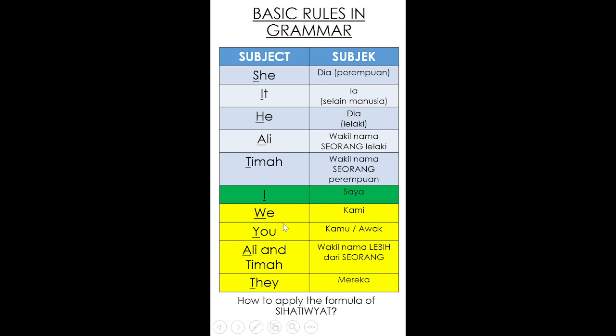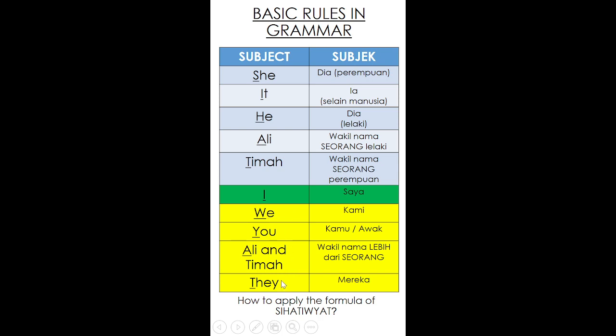And the next group, we have Wiyat. We, you, Ali, and Tima, and also they. So for we, you have to remind yourself, we means kami. Kami involves you in the situation. If in the subject there is no you, yourself is not in the situation, you cannot use we. For example, my father and my brother. So you are not there. Therefore, you cannot use we. You have to use they.